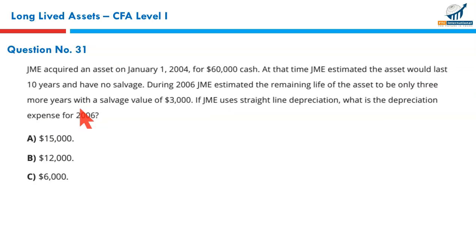C it is. Next. JME acquired an asset on January 1st, 2004 for $60,000 cash. At that time, JME estimated the asset would last 10 years and have no salvage value. During 2006, after 2 years, JME estimated the remaining life of the asset to be only 3 more years with salvage value of $3,000. If JME uses straight line depreciation, what is the depreciation expense for 2006?